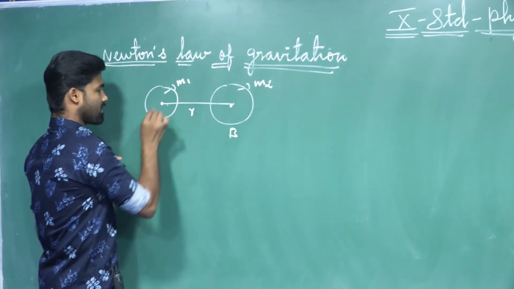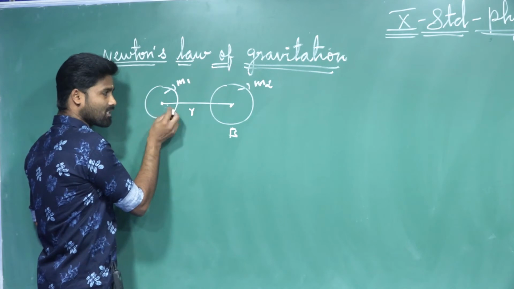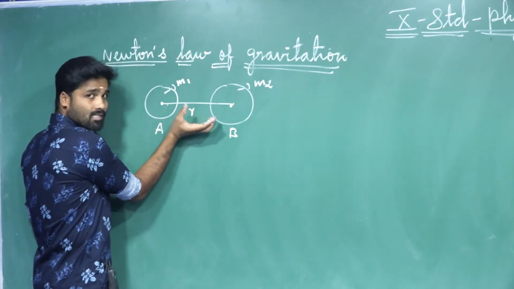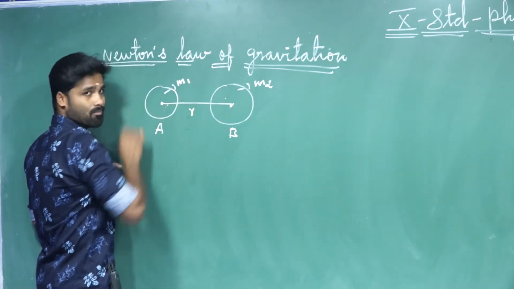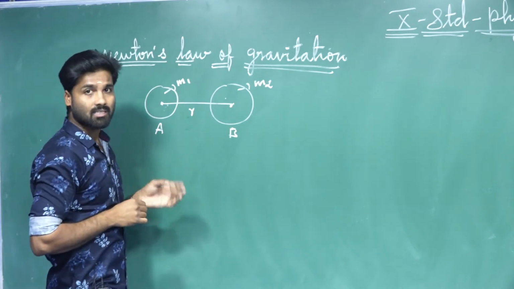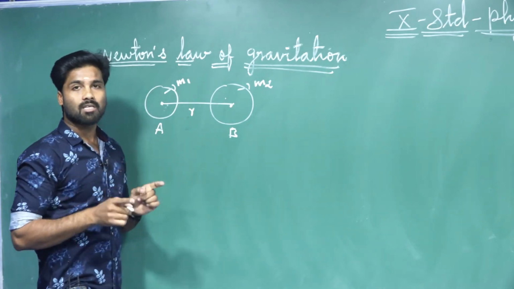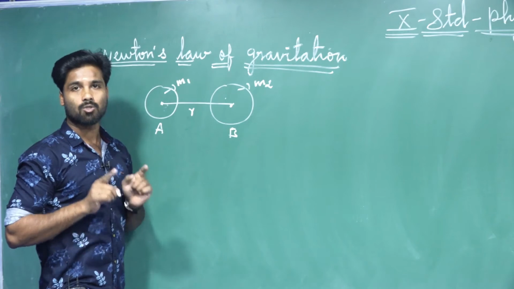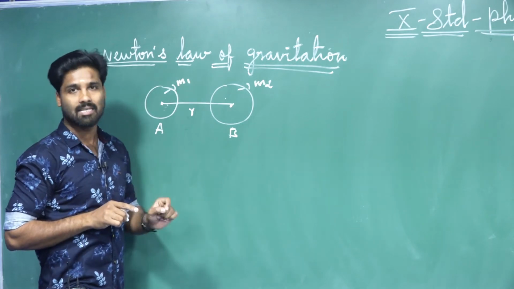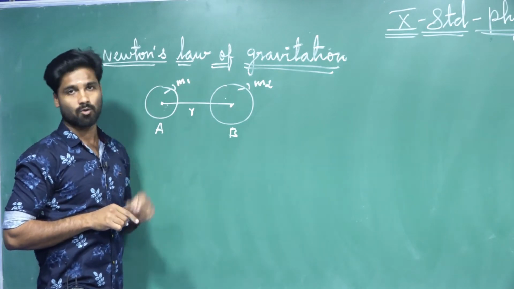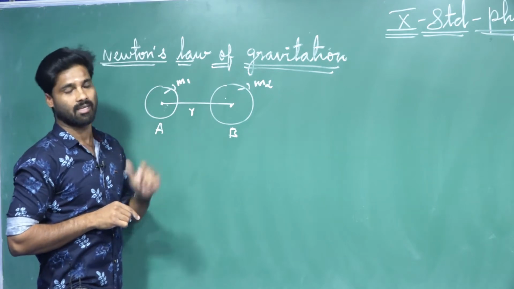Let us consider every object attracts every other object. If two objects want to attract each other, what is the necessity? Definitely force should be there. So force is playing a very major role here.